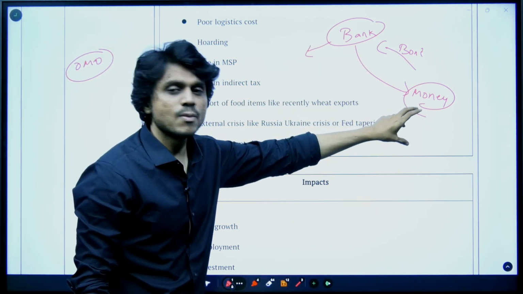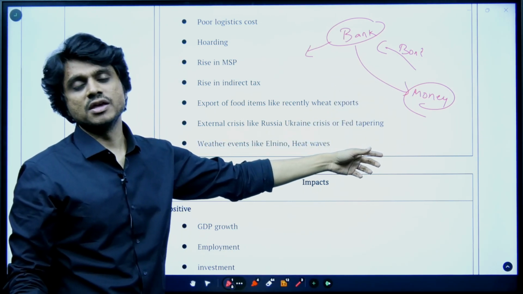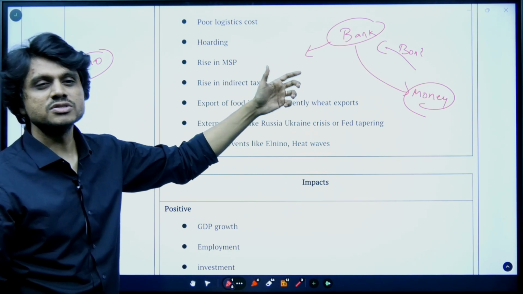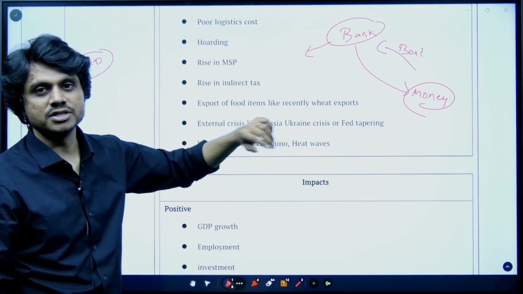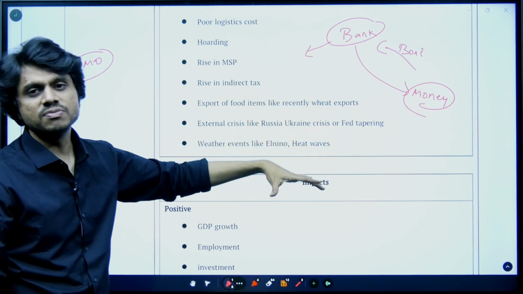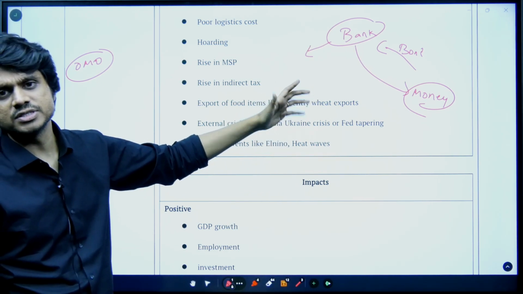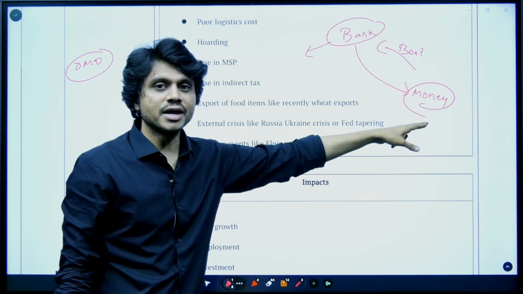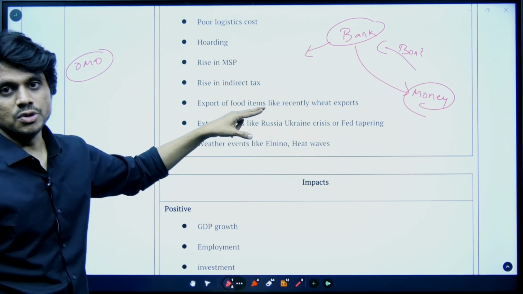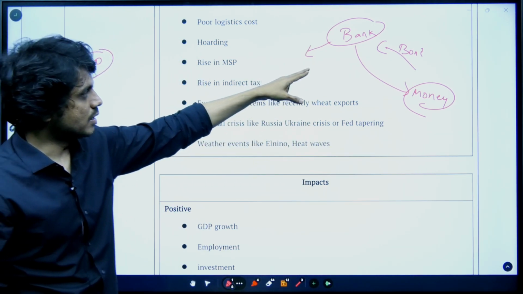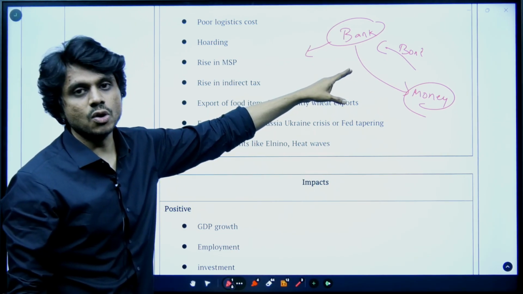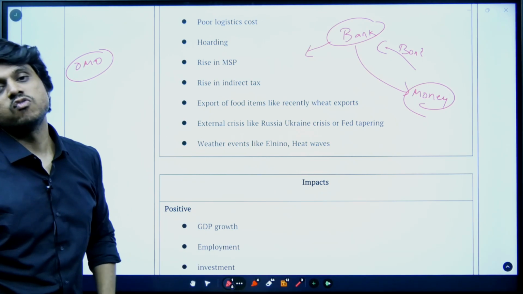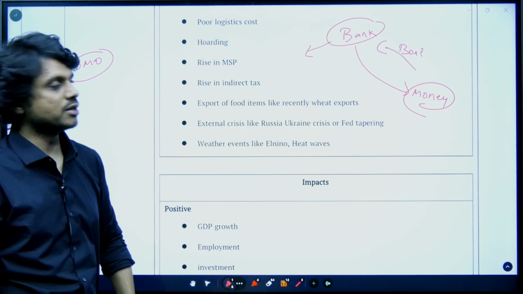Now these people have a lot of excess money. The interest rates in the developed nations are very low, around 2%, 3%. But if you see the interest rates here in India, they are more than 7%, 8%. They will get better returns if they invest here. So whatever money they get, they will invest here. Whenever more bond purchase is happening, you will receive more forex in the Indian market.